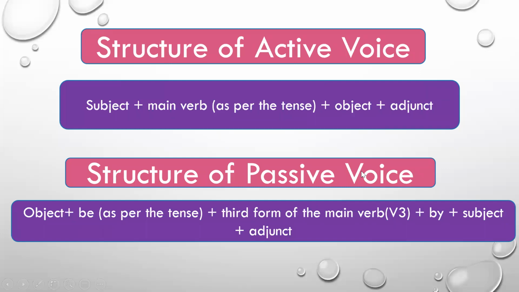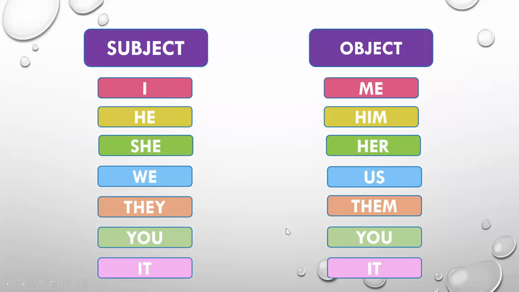Now, what is the structure of a passive voice sentence? The object, I'm referring to the object of the active voice sentence, will come here and become the subject of the sentence. Plus I told you the be form of the verb will be used as per the tense. Plus the third form of the main verb, which I will call V3 now. All passive voice sentences will have the object, now the subject, first. Then the be form of the verb, then V3 plus by plus subject plus then any other additional information that is mentioned.